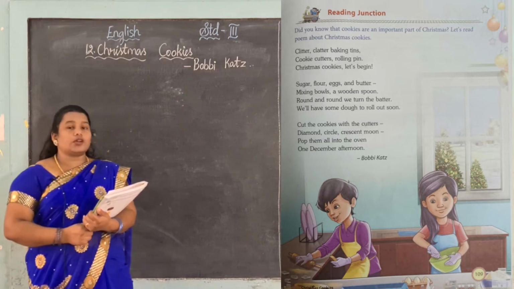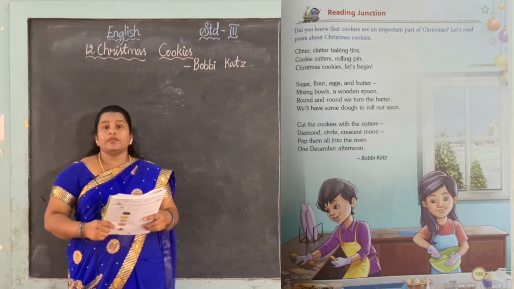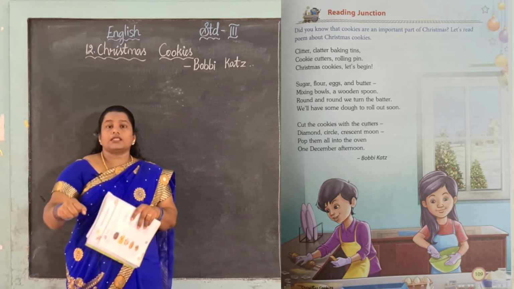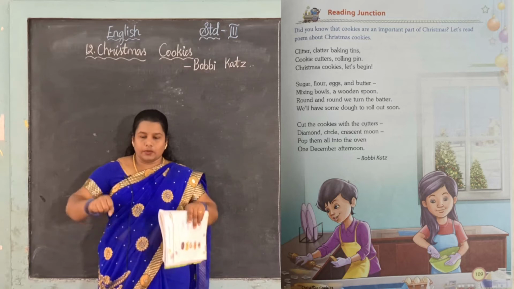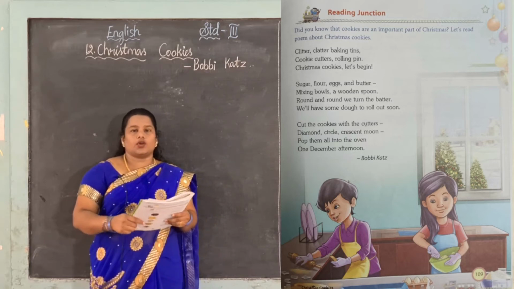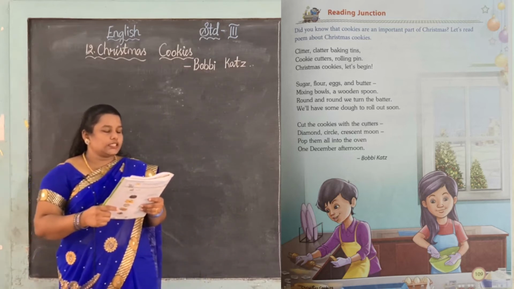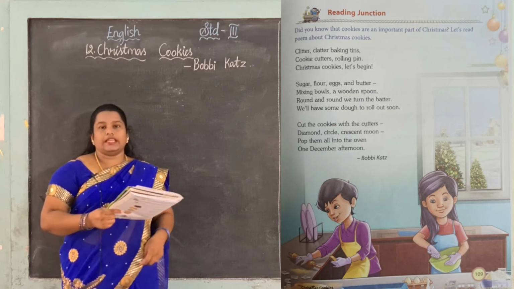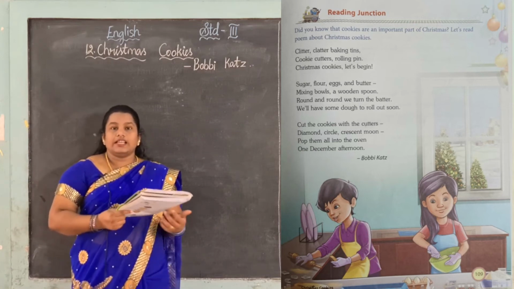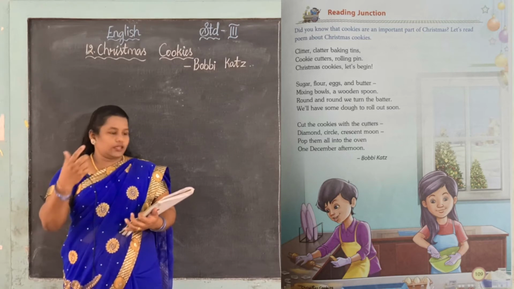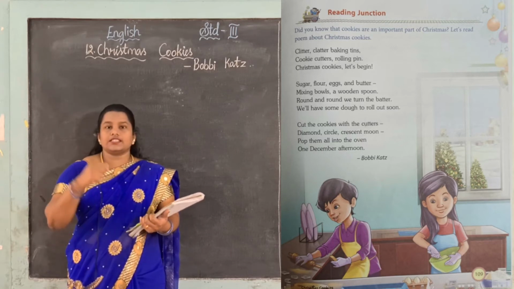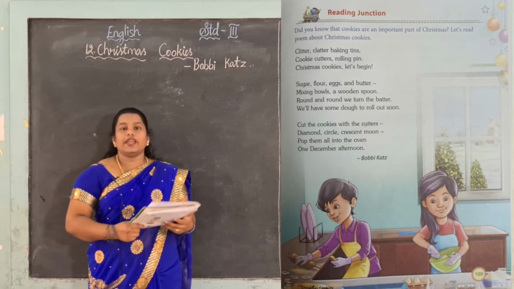Next, rolling pin. What is a rolling pin? It is what we use to roll chapati. Yes, that is a rolling pin. Christmas cookies, let's begin. Now we have the rolling pin and cookie cutters, and we are going to start making cookies.